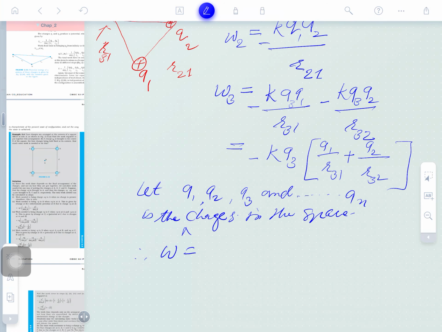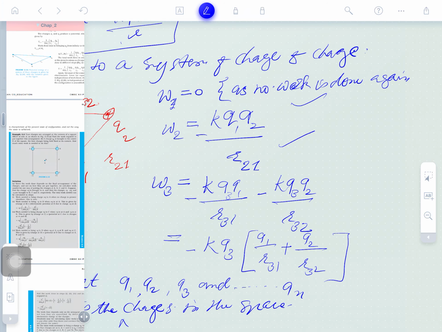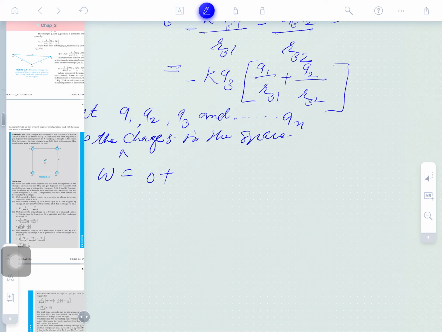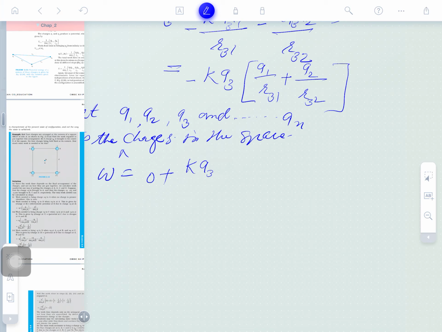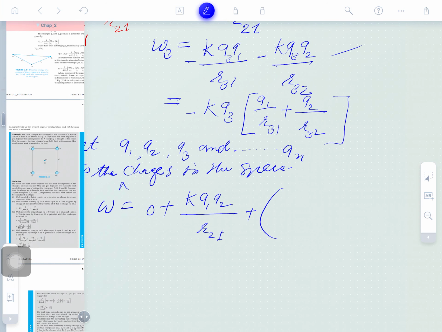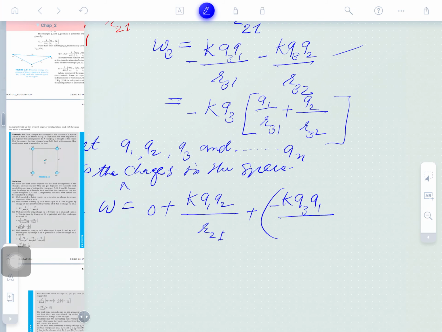Therefore the total work done W is the sum of all of them: the first work done is 0, the second is K q1 q2 divided by r21, the next is K q3 q1 divided by r31, and so on. We take the negatives common, so taking the magnitude it shall be positive.